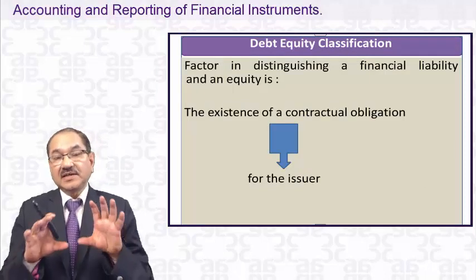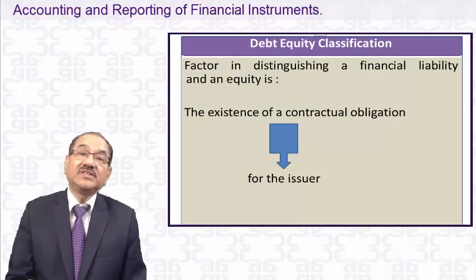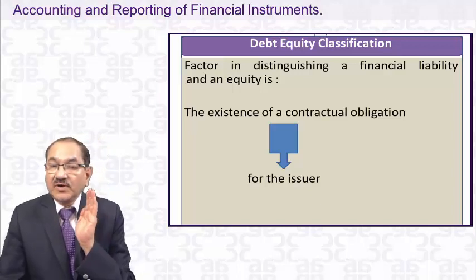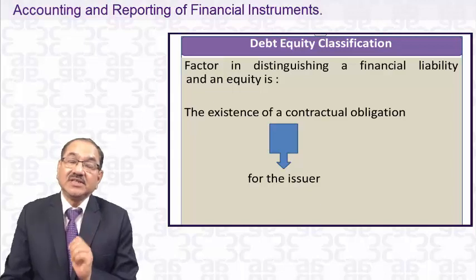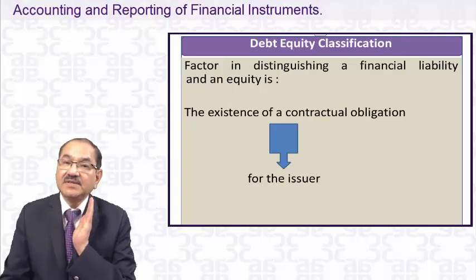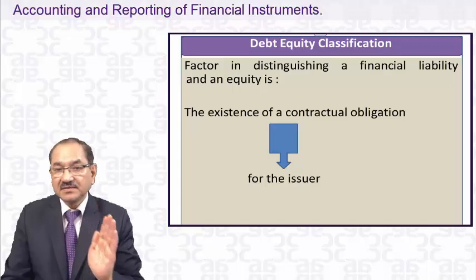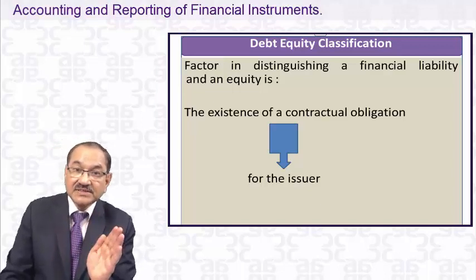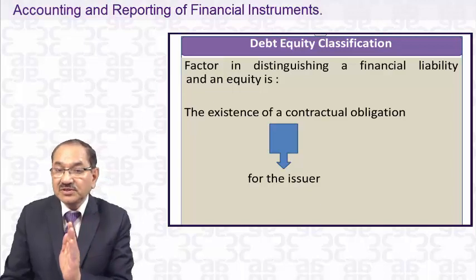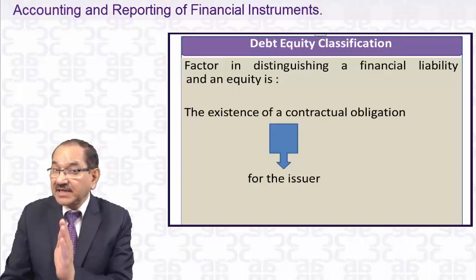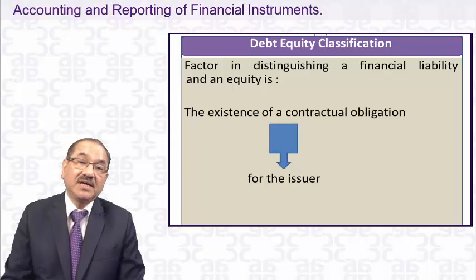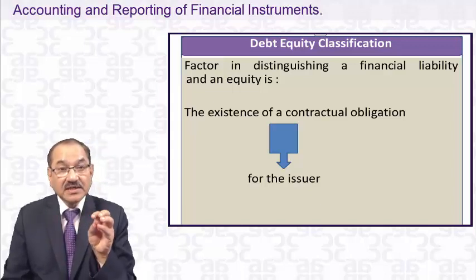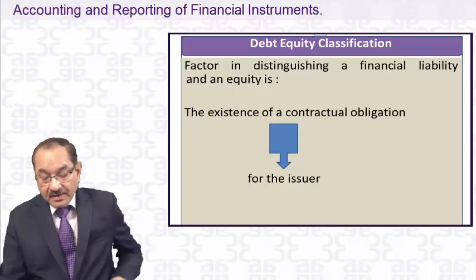I have just covered up to this time what are financial instruments. It includes financial assets and financial liabilities. What is a financial asset? What is a financial liability? In one of the examples, we distinguished that it may be a financial liability or it may sometimes be equity. So this is what we have covered up to this time.